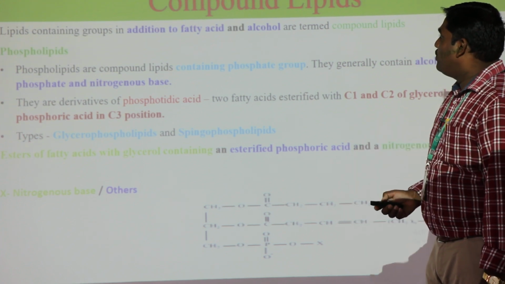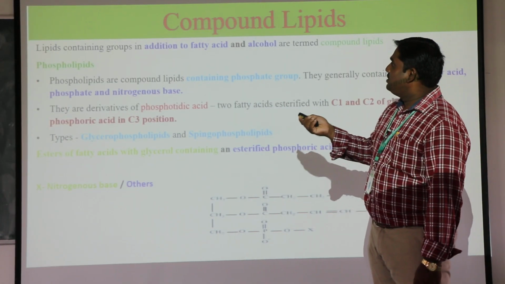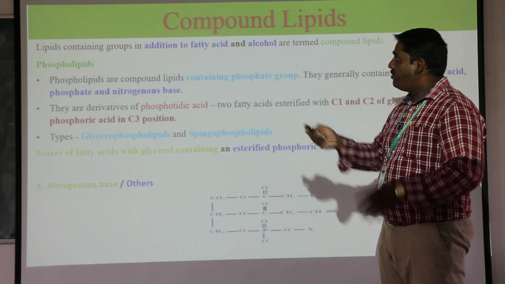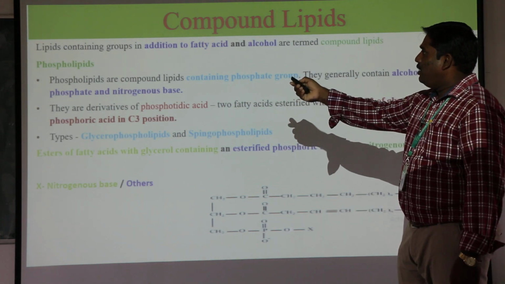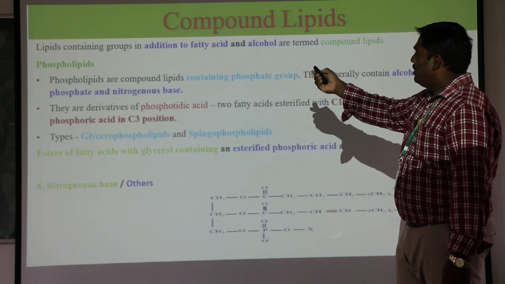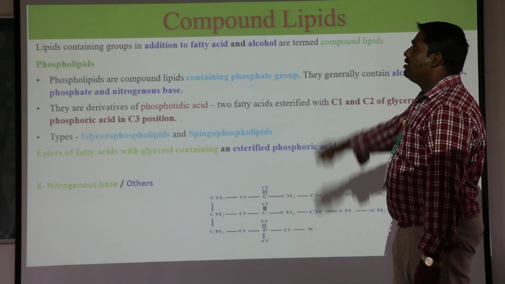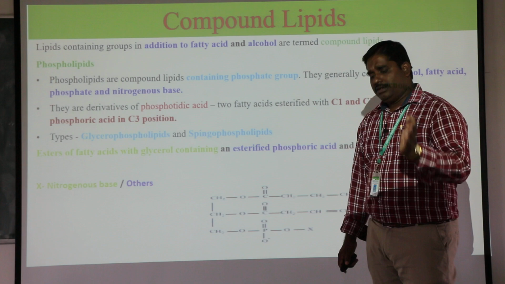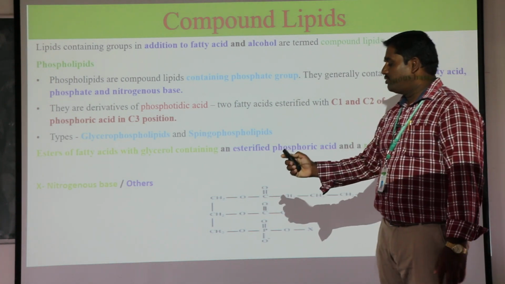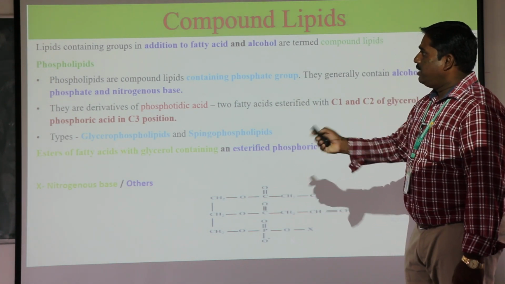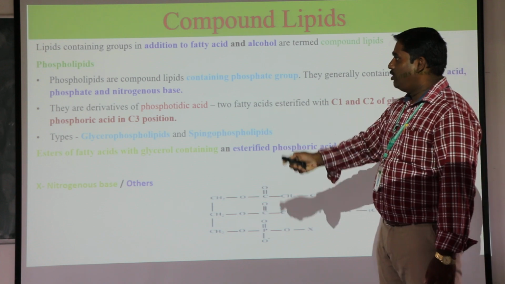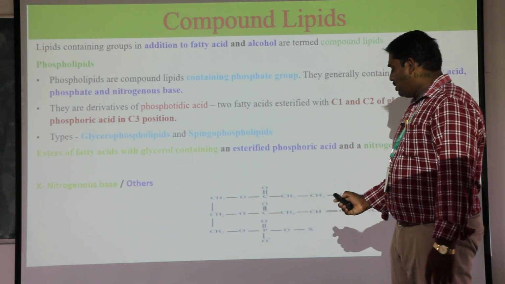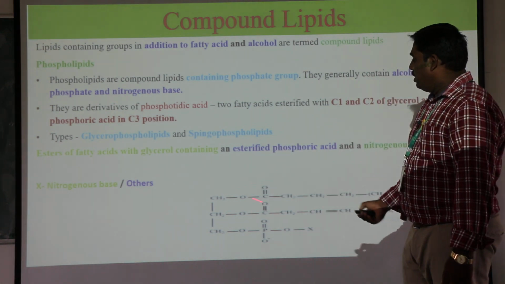And another one is the compound lipid. Compound lipid is nothing but a lipid with some additional compound. For example, lipids containing a group in addition to a fatty acid and an alcohol are termed compound lipids. So normally the basic compound is a lipid, and in addition to that, some subgroup is also added. For example, already we know that when a phosphate group is added, it means phospholipids. So these are all compound lipid structures.